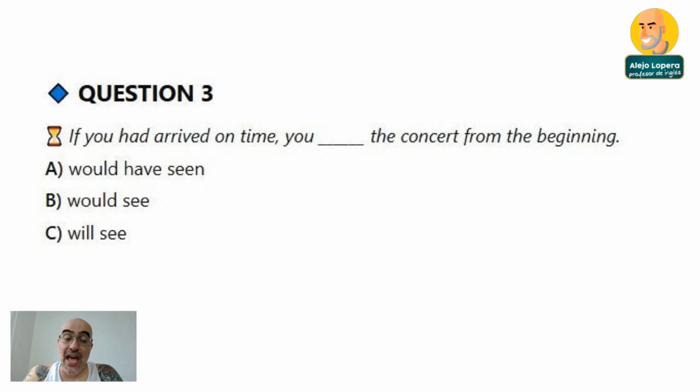If you had arrived on time, you, kind of similar to the one before, the concert from the beginning, would have seen, would see, will see. What do you think about this one? If you had arrived, so that means the concert had already happened, or is it about to happen? Had already happened in the past, all right?